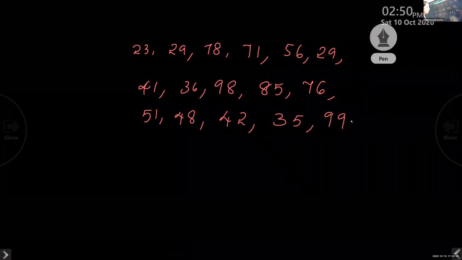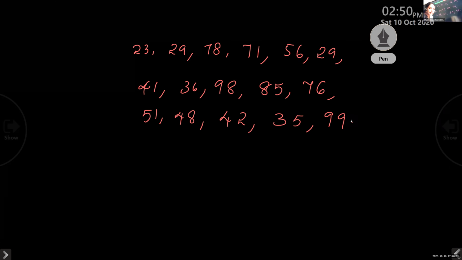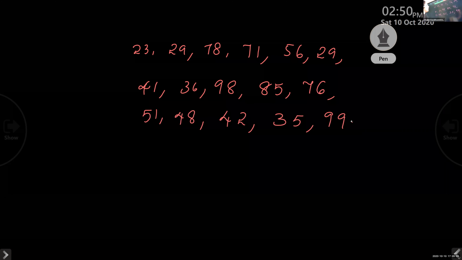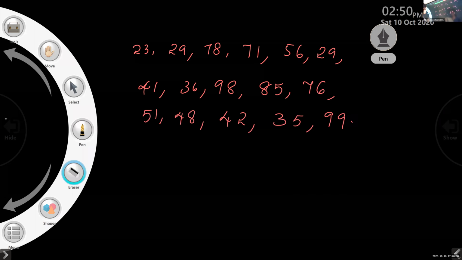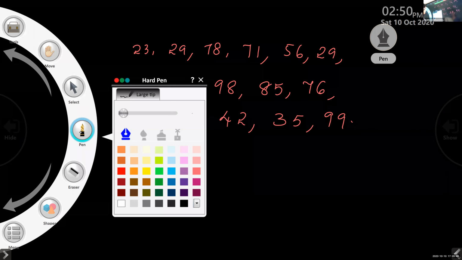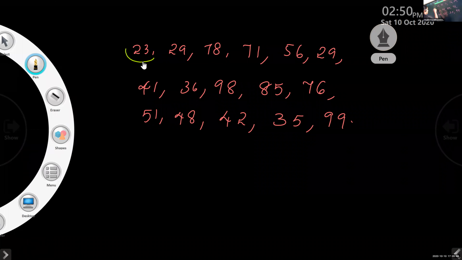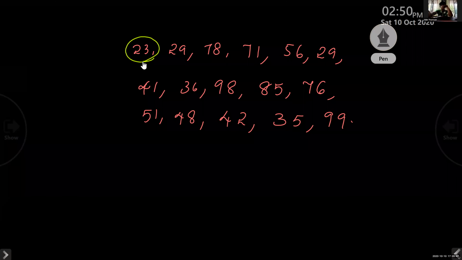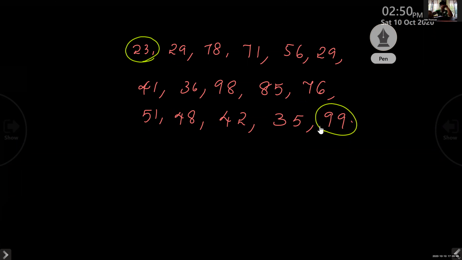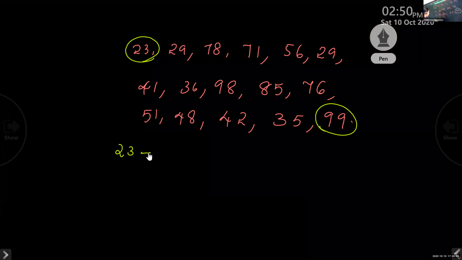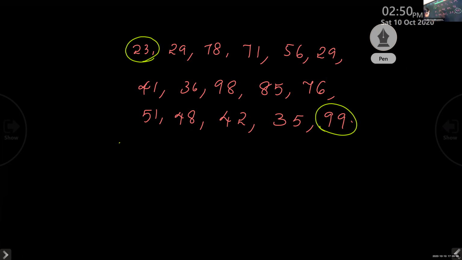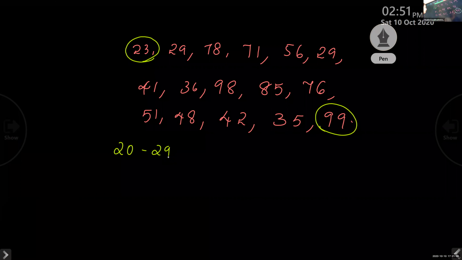These observations, how can you make classes? Okay, children. Here you have to pick the small one. Which is the small one in this? Pick the 23, the small number. And which is the large number in this? 99. Okay. So we'll make the classes like this. 23 to 29, one class.